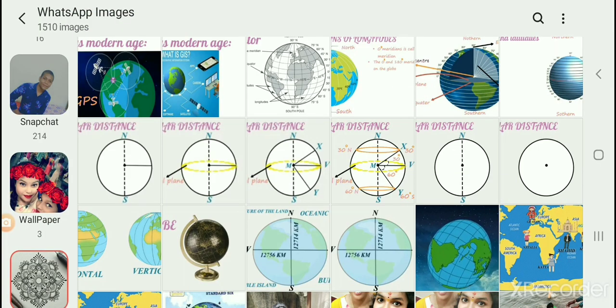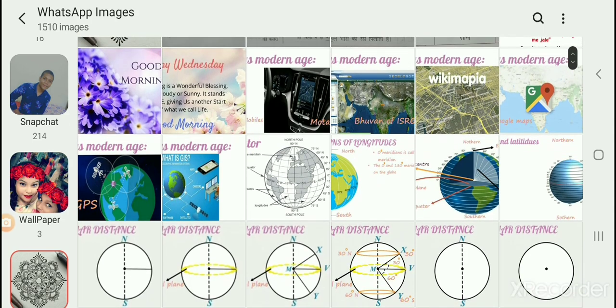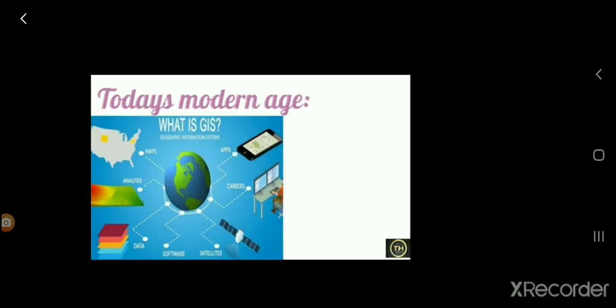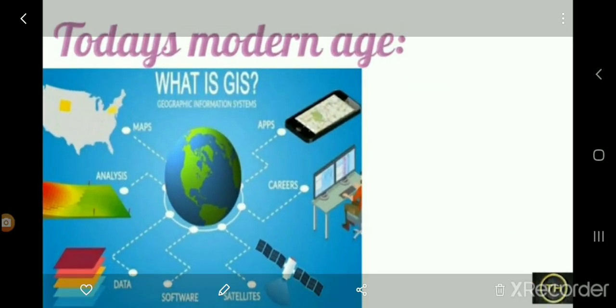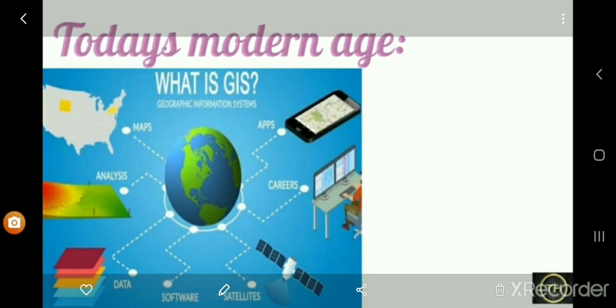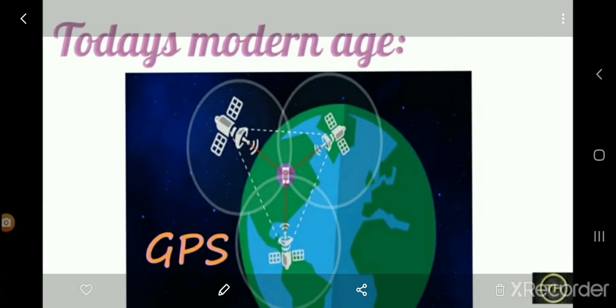Various systems for determining the location on earth exist. The method of latitude and longitude is used quite effectively even in today's modern age for determining the location. In our age we also use GIS, which means Geographical Information System. Next is GPS, the Global Positioning System.